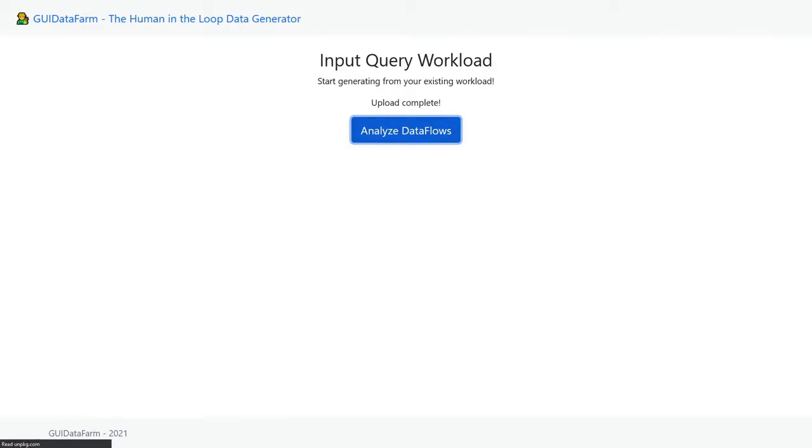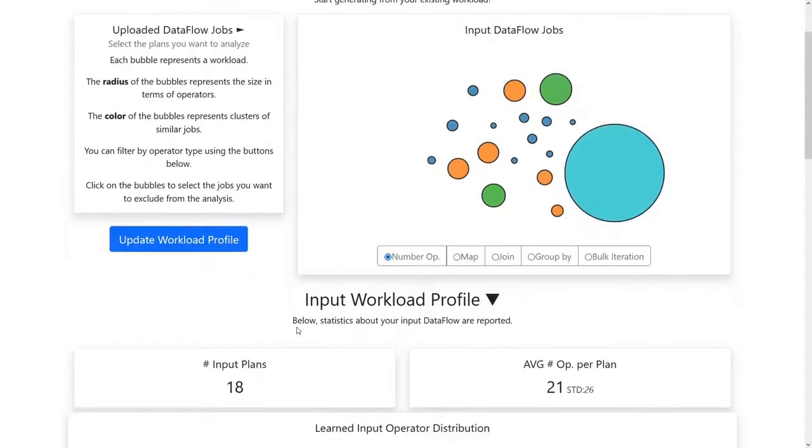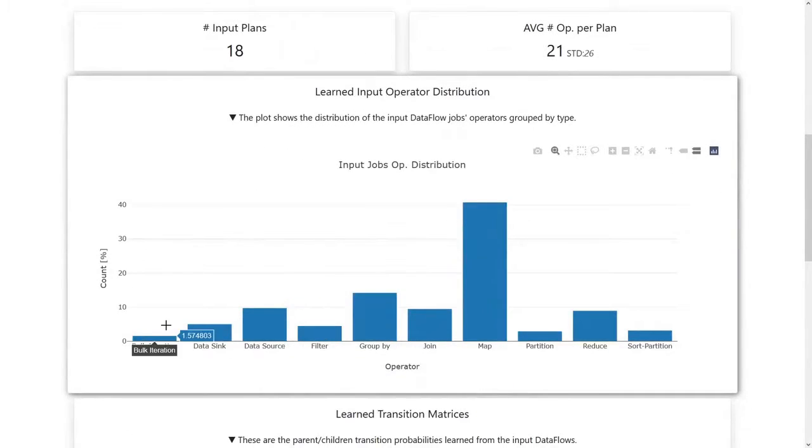Let's start by uploading the execution plans of your existing Dataflow jobs. GUI DataFarm analyzes the input workload and provides various statistics.